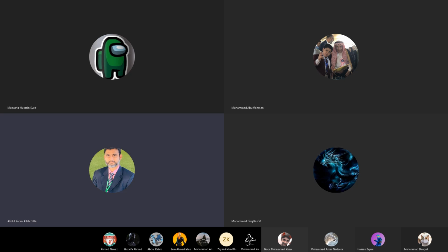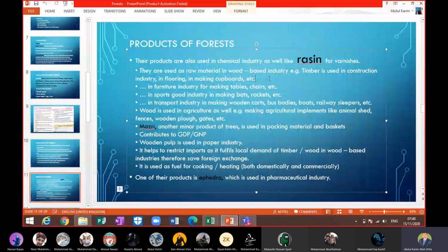Number two, we have timber. Timber, hardwood and softwood. Hardwood and softwood, so that is the second product we get from the forest. And you know that timber is used in different forms. And you can see in the slide that it is used in wood-based industries.